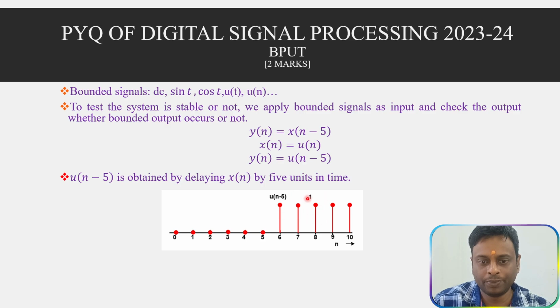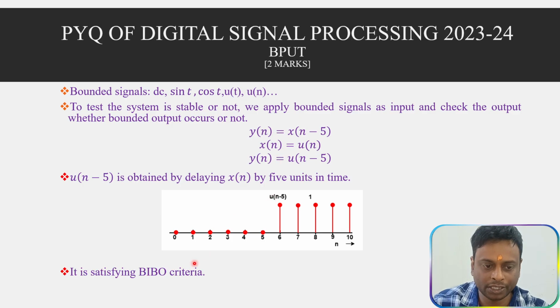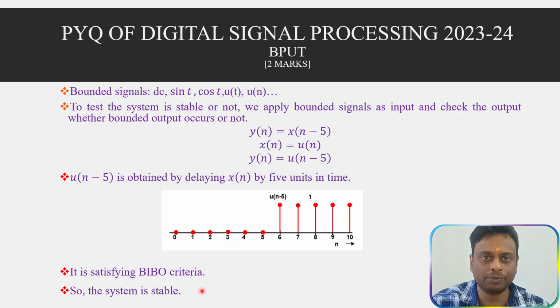Because the amplitude never goes to infinity, it is always 1. Therefore this signal is a stable signal, so it satisfies the BIBO criteria. That is why this system is a stable system. That is how you test whether a system is bounded or unbounded, meaning stable or unstable.